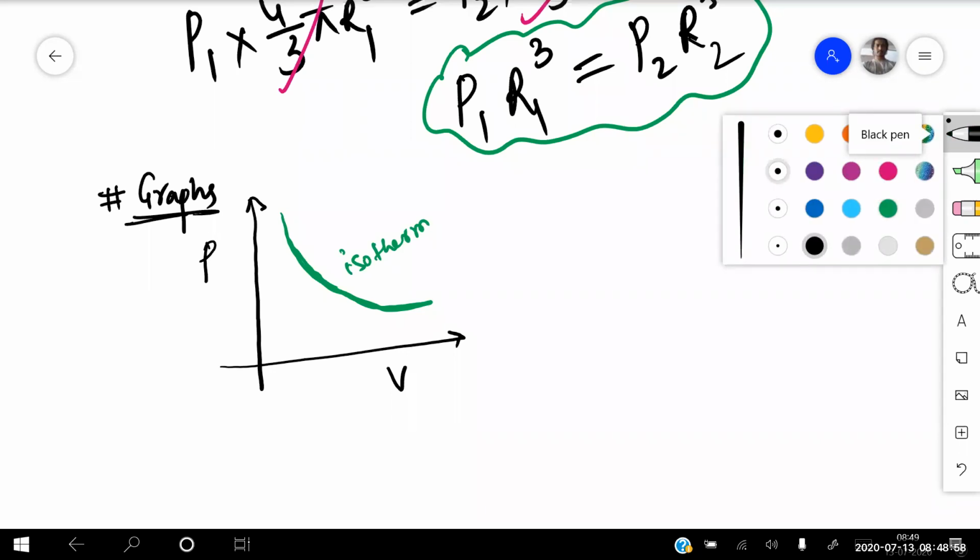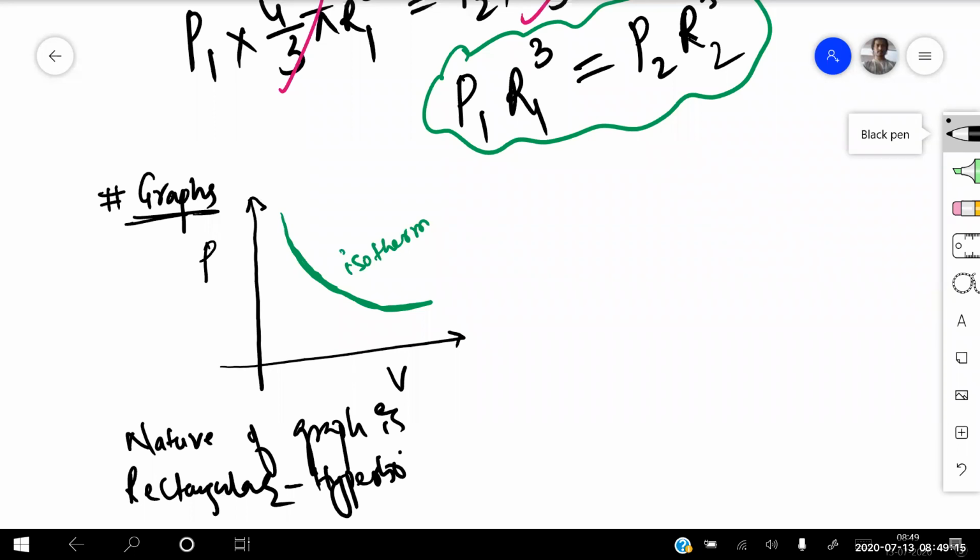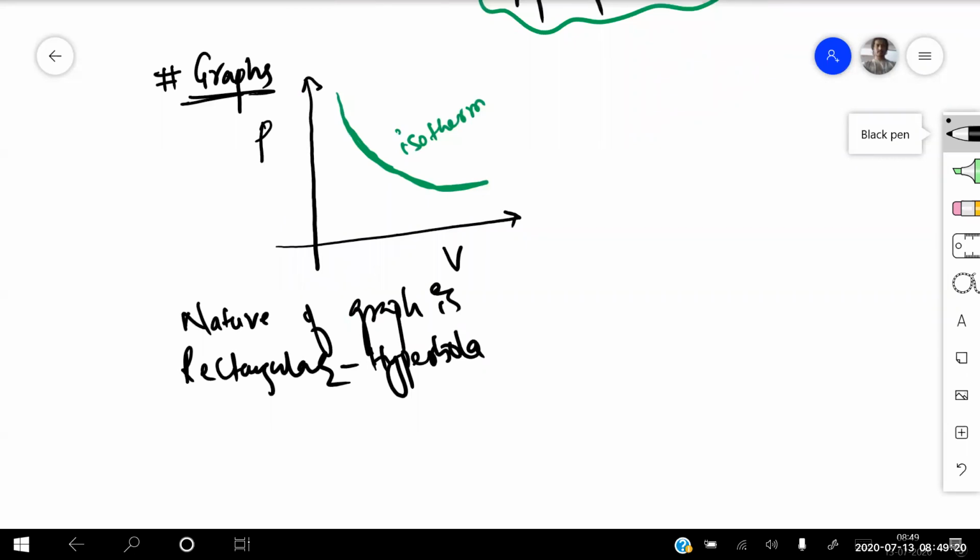So what is the nature of the graph, beta? The nature of the graph is a rectangular hyperbola. This comes in basic mathematics, beta. When we do mechanics again, we will come across the graph. But remember that whenever we draw an inverse graph, it always gives a rectangular hyperbola. For MPC students, there is a completely different chapter called hyperbola. For almost 2 weeks they will be teaching only the hyperbola, 2 weeks the ellipse, 2 weeks the rectangular hyperbolas.